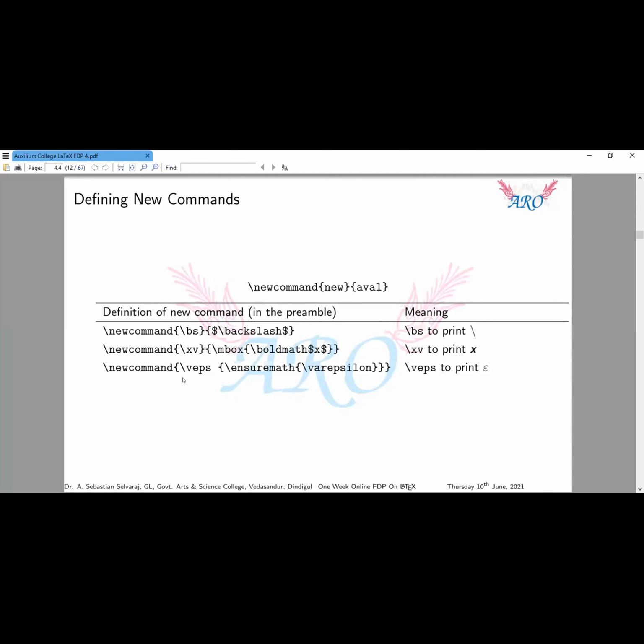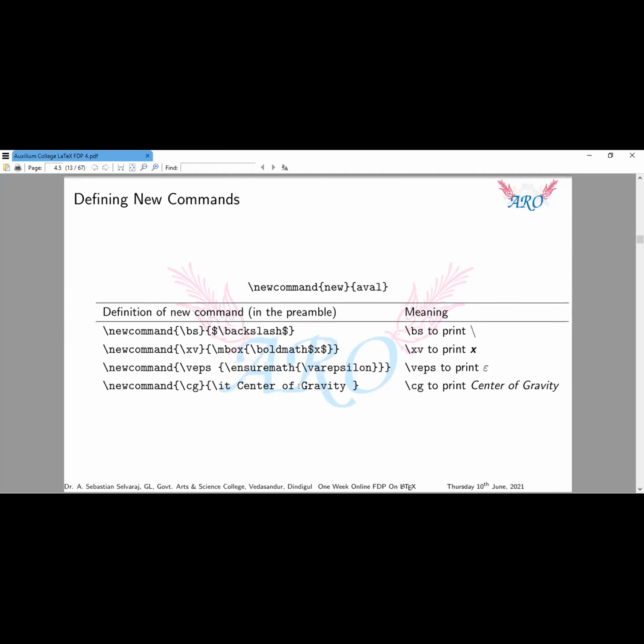Likewise, a new command for this mark, varepsilon. It prints this symbol, which is called varepsilon. I redefined it as backslash veps, meaning varepsilon. For my convenience, I reduced that command to this one.